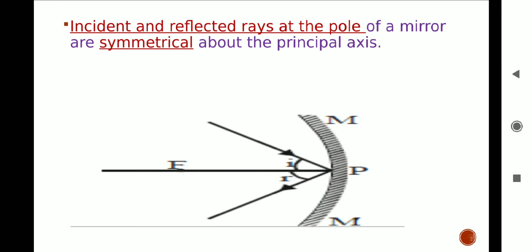And the last is a ray of light which is incident at the pole of a concave mirror is reflected back making the same angle with the principal axis. It follows the second law of reflection, which states that angle of incidence is always equal to angle of reflection.